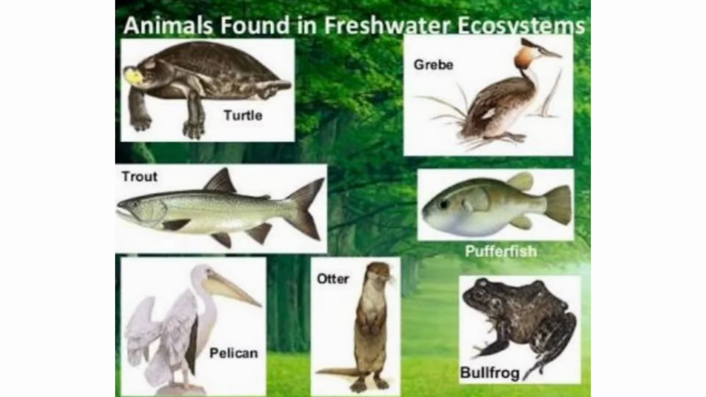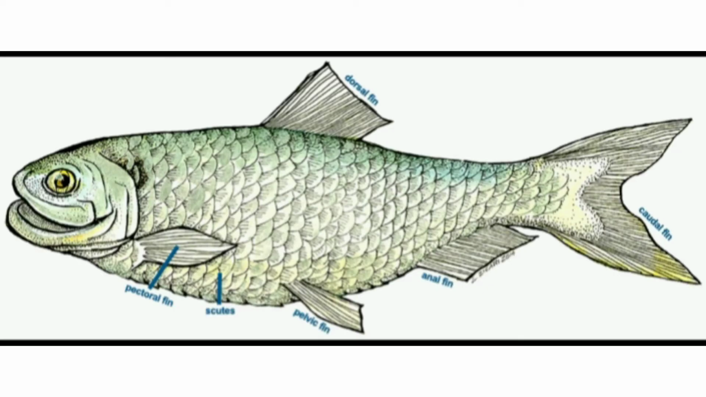Some of the animals found in fresh waters are fish, crabs, turtles and tadpoles. These are some examples found in fresh waters. These animals are well adapted for life in water. For example, a fish has special organs like gills, fins and scales that help it to breathe and swim in water.